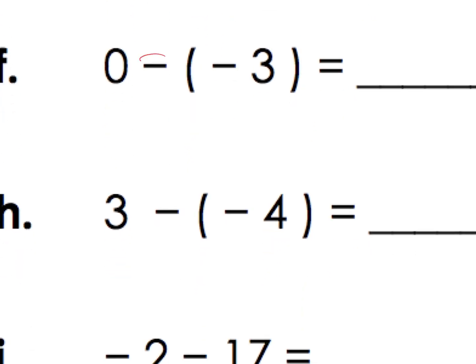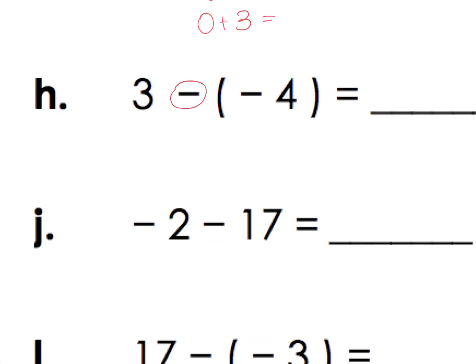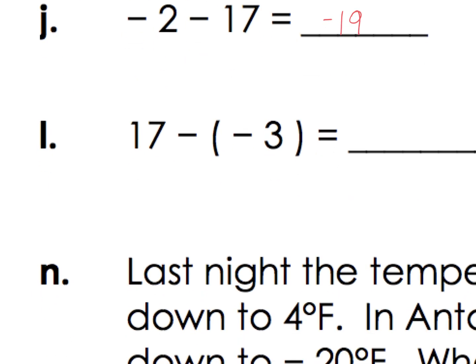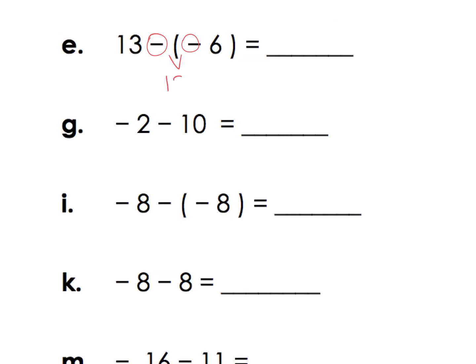Here I have a negative and a negative, so I know this is a positive. Remember, when the two are next to each other, it makes a positive. And here again, a negative and a negative give me a positive. Negative 19. We're going further in debt here. Let's look at L. Negative and a negative give me a positive there of 20. Here, a negative and a negative give me a positive, so we get 19. Yep, a negative minus a negative. We're going further in debt there.